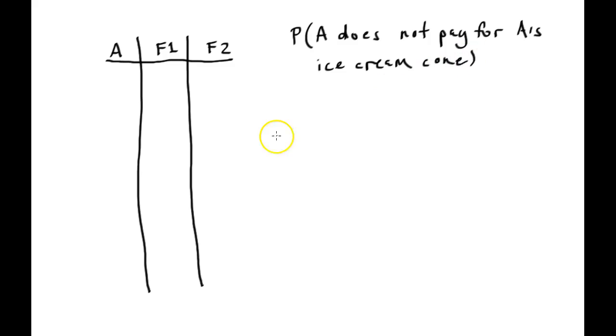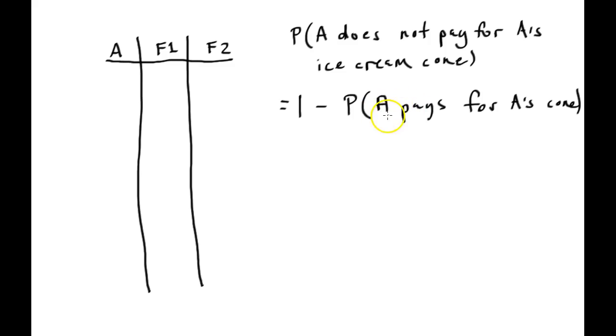What you could do, and it may or may not be easier for you to think about, is this is also 1 minus the probability that she does pay. A pays for A's cone.